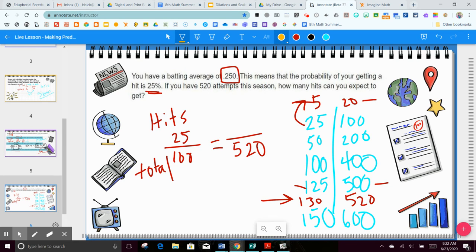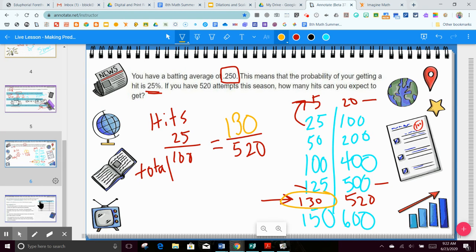So proportions can be your friend because you can work them almost any way. If you're really good with your multiplication facts, a lot of times you can see what you're multiplying by. If you're not so great at your multiplication facts, that's okay. Make yourself a table and just jump around in the table until it makes sense. You can also use a percent bar. Some of us are really good with percent bars and just jumping around with the percents that you're really familiar with. Really anything can happen with the proportions. So that's why they're a really easy way to solve these.